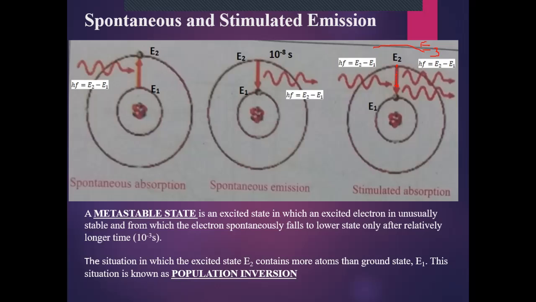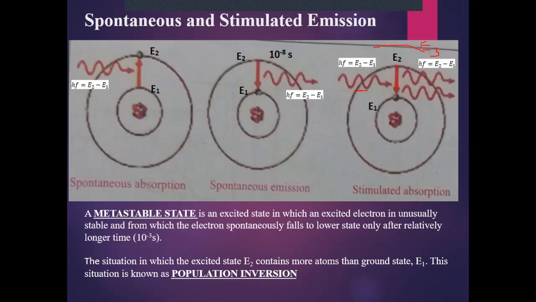This is because, as this photon is not being absorbed, it only stimulates this electron to go back to its ground state earlier, and when this electron jumps from E2 to E1, another photon of energy E2 minus E1 is ejected. So these two photons having the same energy and the same direction are emitted in case of stimulated absorption. This phenomenon is known as stimulated absorption.